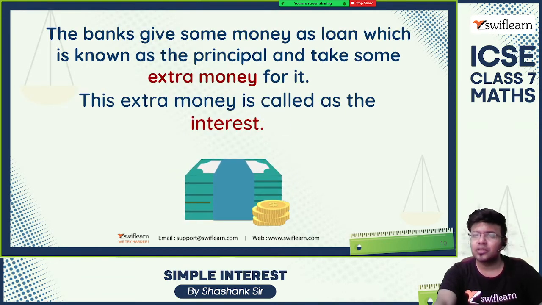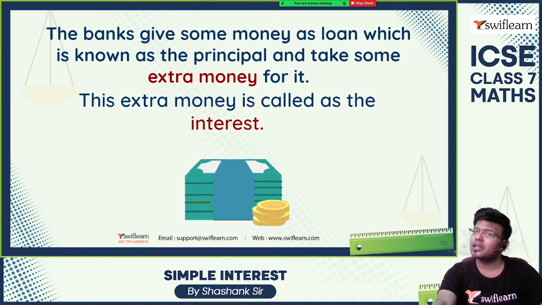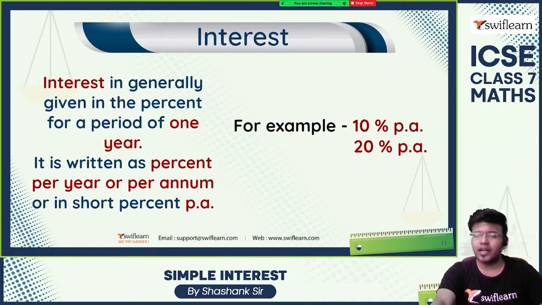The bank gives you some money as a loan, which is known as the principal, and takes some extra money from you. This extra money is called interest. For example, if you want to start a business, the bank will provide you, suppose, 10 lakh rupees. After a certain time period, you've gained some money. You need to return the 10 lakhs you have taken back to the bank, and with that, you need to pay a little bit more money. That little bit more money is known as interest, and how it is calculated, we're going to learn today.